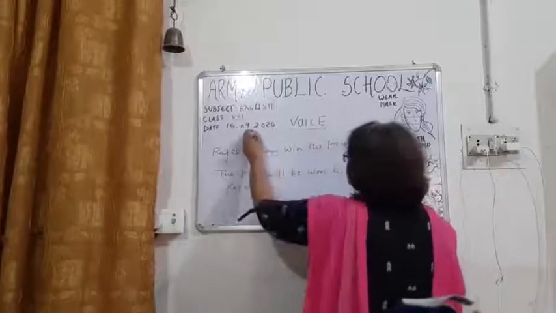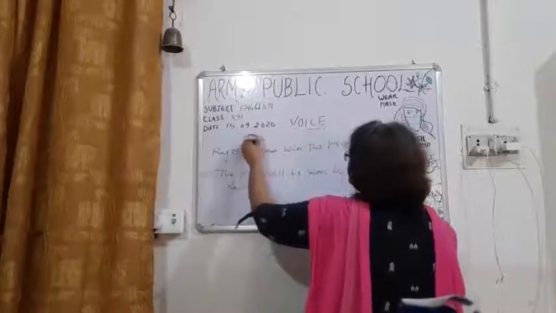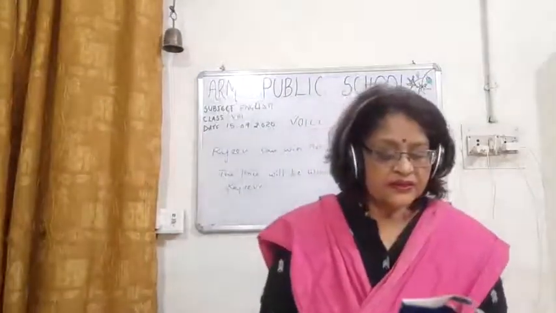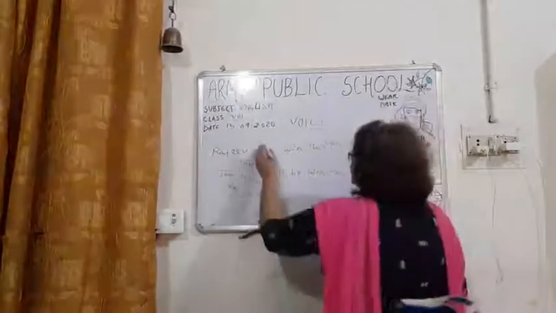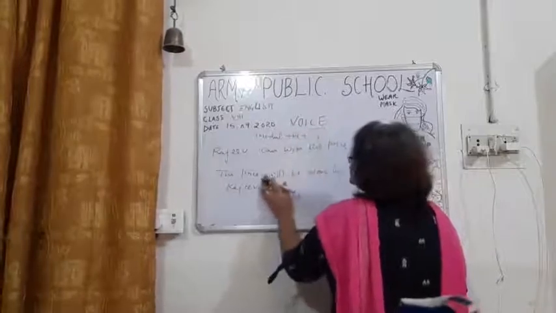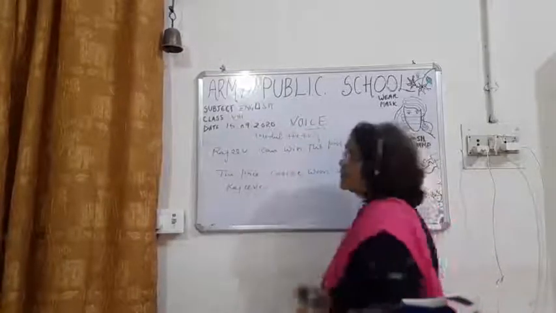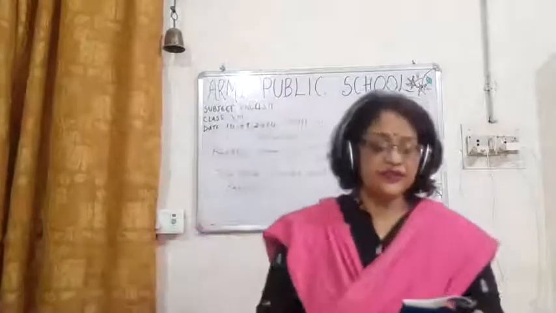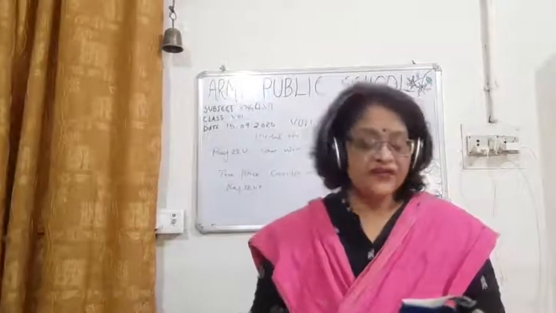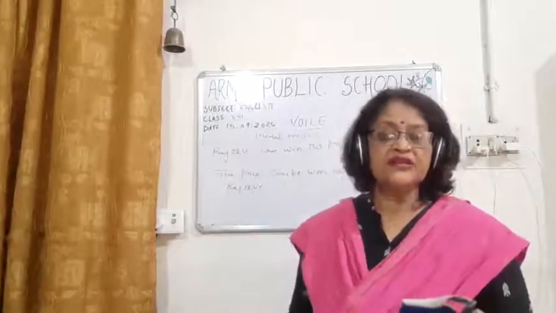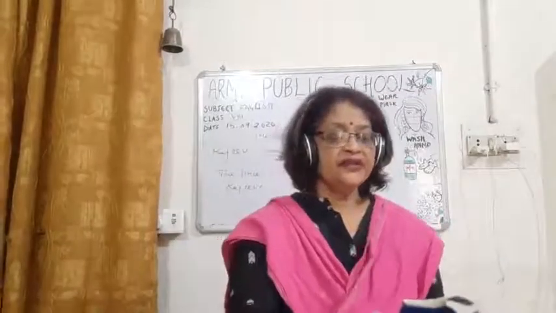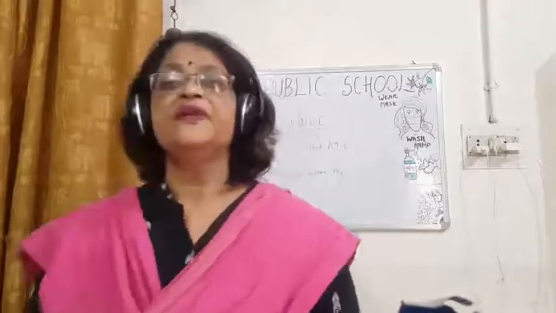because it is can, no, it will be modal plus be plus V3. So here the prize can be won by Rajiv. So we have to use the same modal verb here, and while changing from active to passive, we have to see that the modal verb will be there, and then we have to write be, and then the third form of the verb which is given in the active voice.